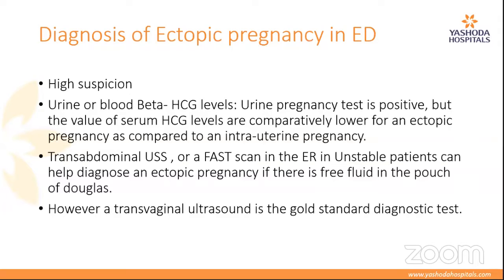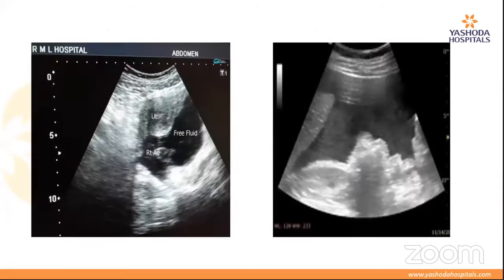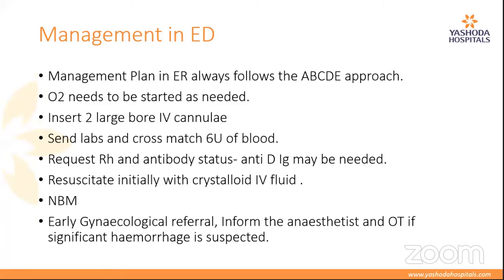Once you have a positive pregnancy test for suspected ectopic pregnancy, you can either do a FAST in the ER if the patient is unstable, or you can send the patient for a transabdominal ultrasound. The gold standard diagnostic test to diagnose an ectopic is a transvaginal sonography scan. But a lot of times a simple transabdominal scan also helps diagnose it. So these are a few images where you can see the free fluid in the abdomen, which is seen due to a ruptured ectopic pregnancy.